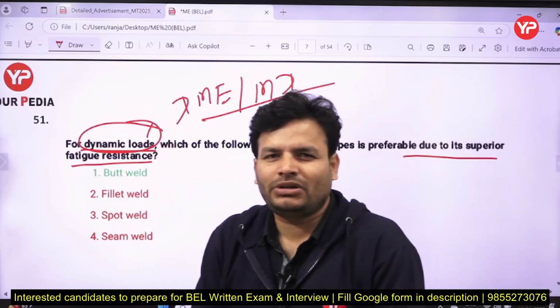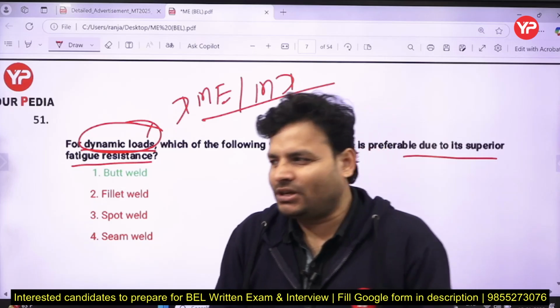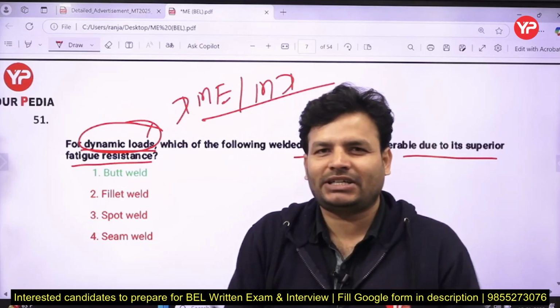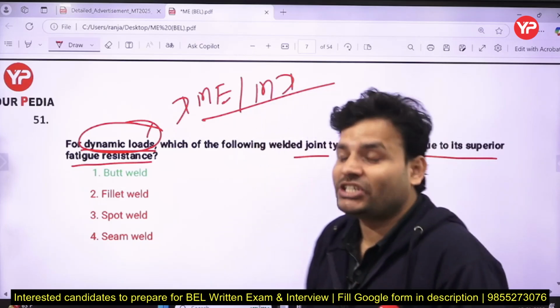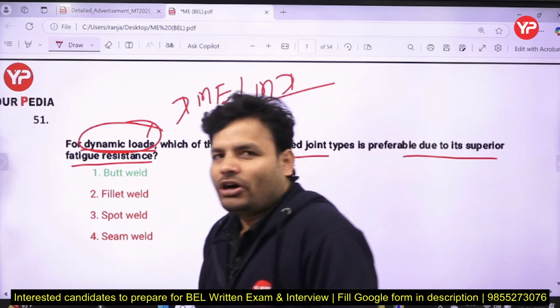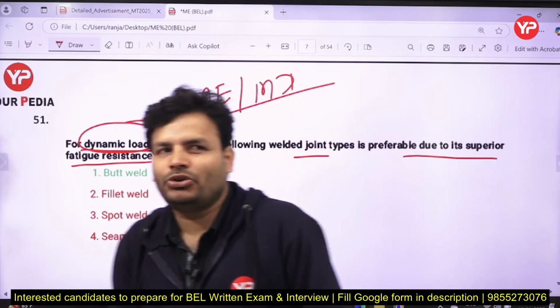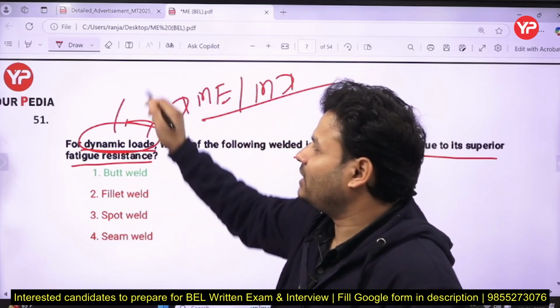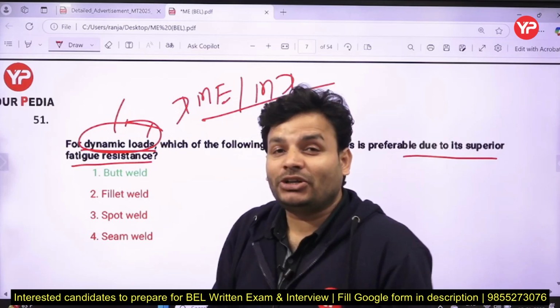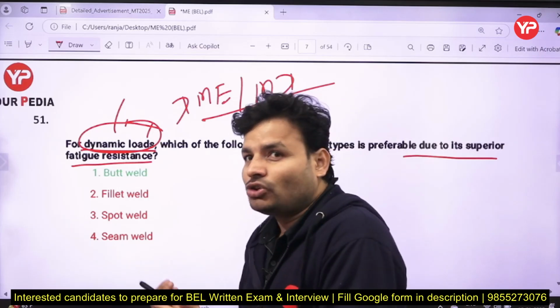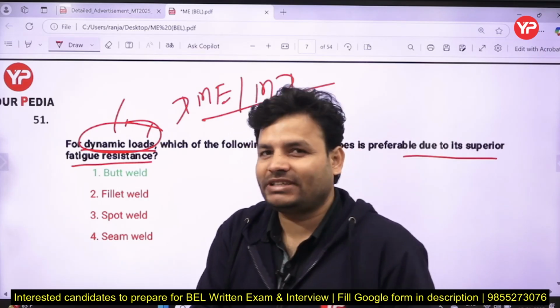Dynamic load is that load in which the magnitude of load as well as direction both can change. Either load will change, or direction will change, or both are going to change, then such type of load is known as dynamic load. Load can be from 5 Newton to 10 Newton, and sometimes it is compressive, sometimes tensile.